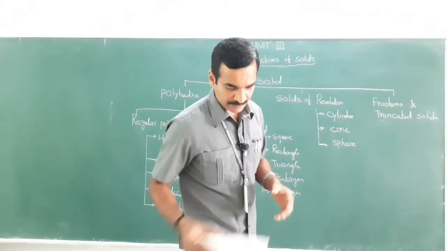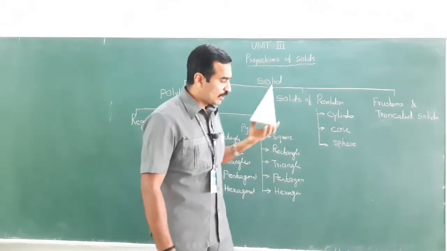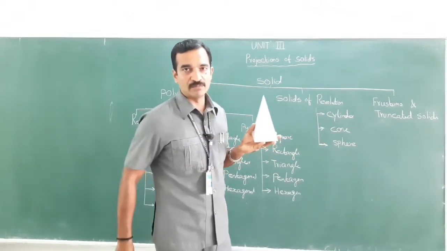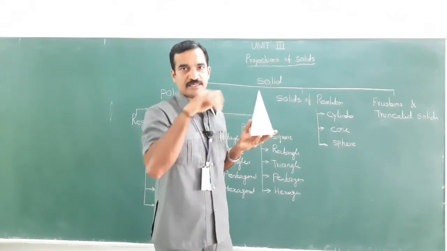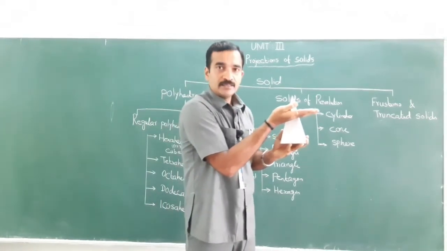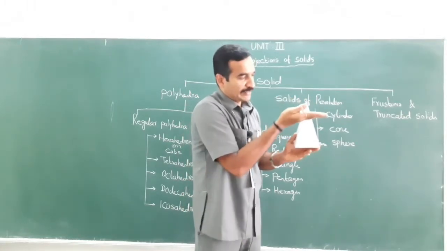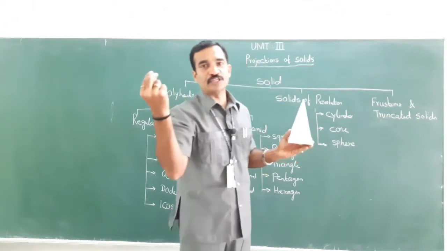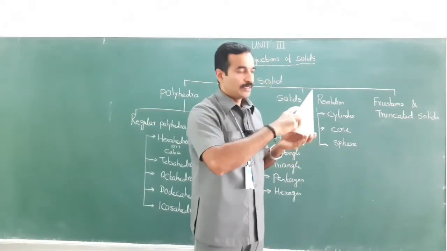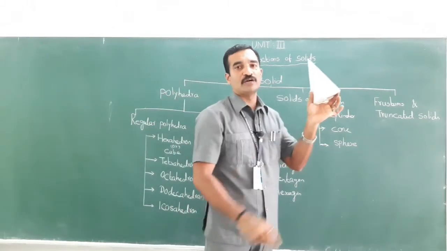Assume this is a square pyramid, right? Suppose I use a cutting plane. The plane means a two-dimensional object. Assume it as a knife which has length and breadth, right? If I cut parallel to the base and remove the upper portion, right?